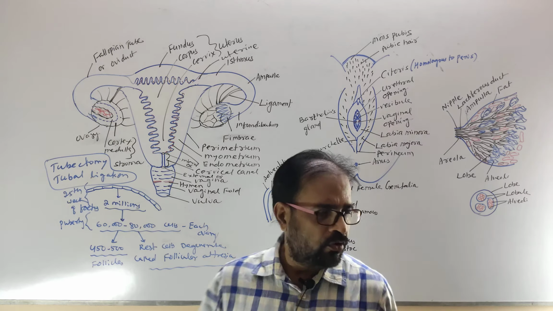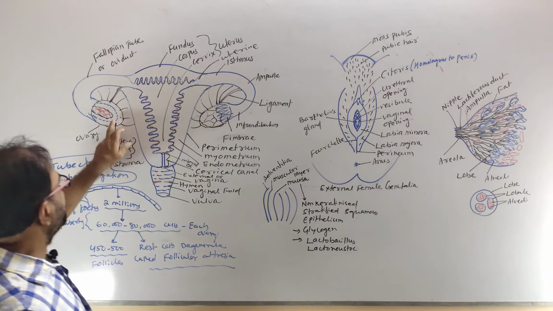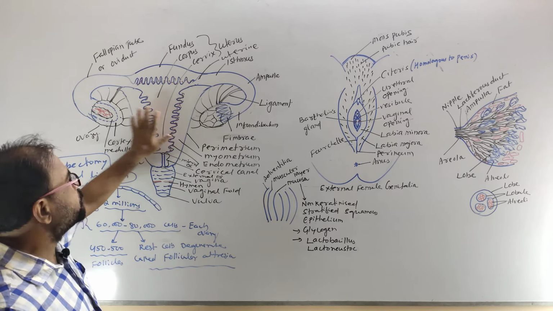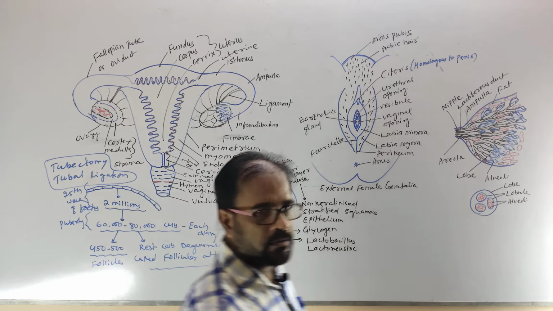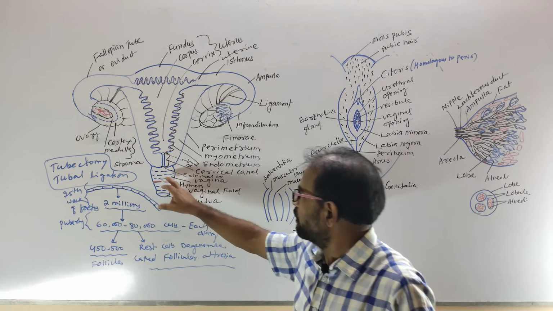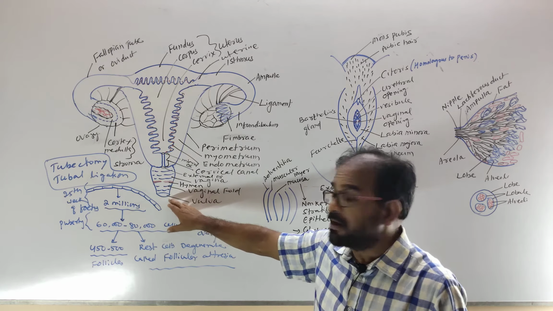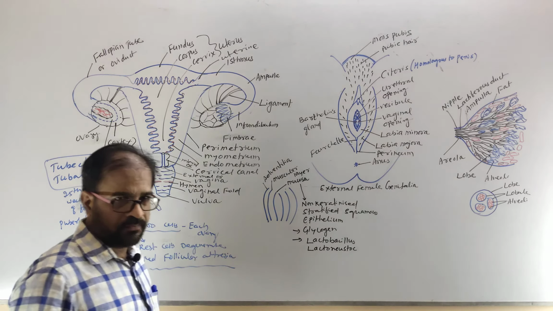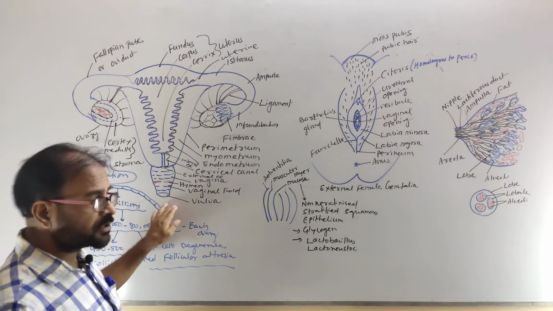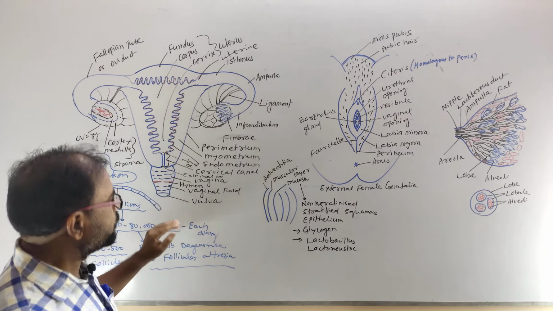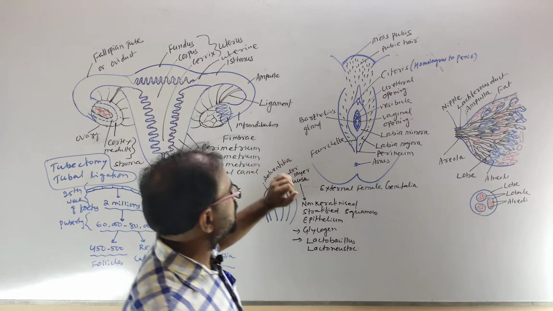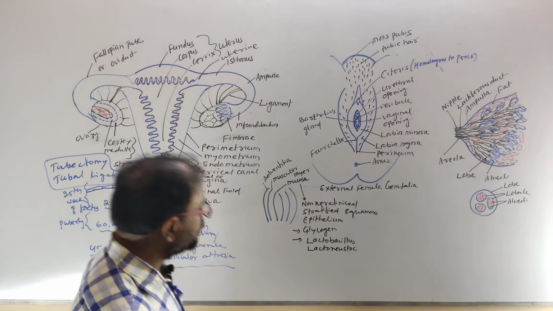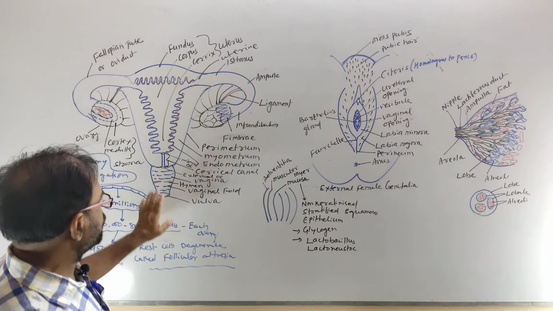Last class we discussed the ovary, fallopian tube and uterus of the female reproductive system. Now we will discuss the vagina, the external female genital organ, that is the vulva, and the associated glands. There are two glands associated with the female reproductive system: the vestibular gland or Bartholin's gland, and the mammary gland. Now we will study the vagina.